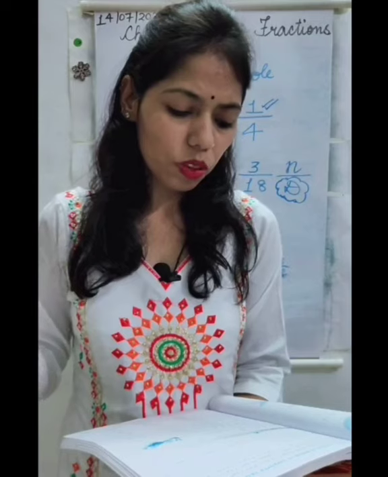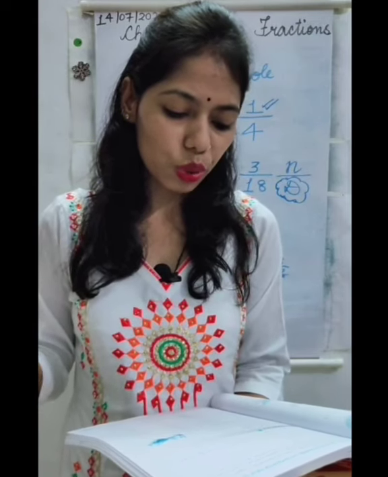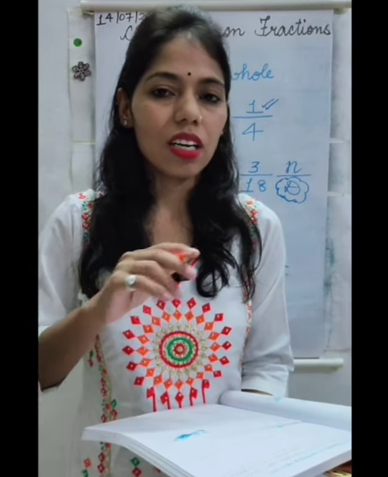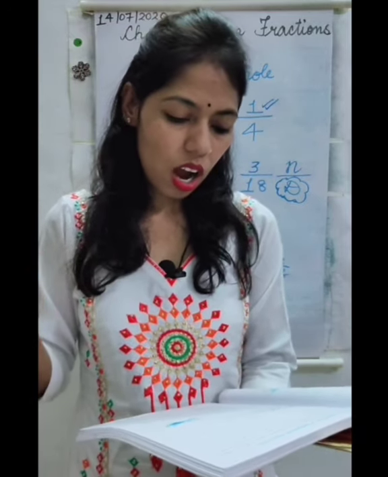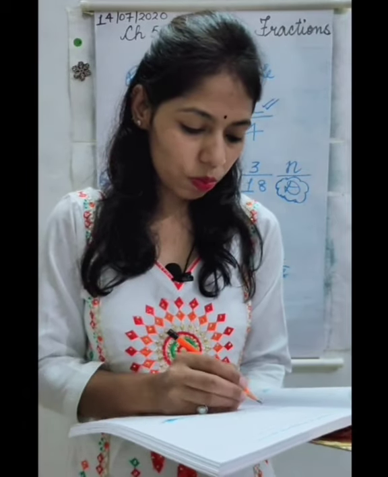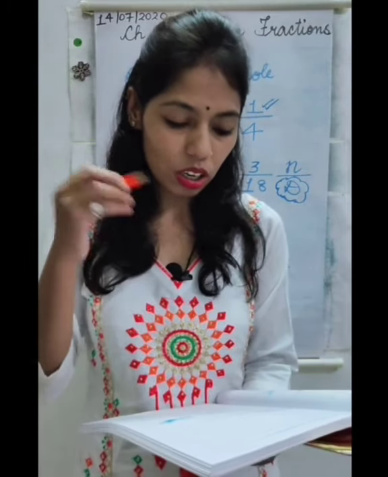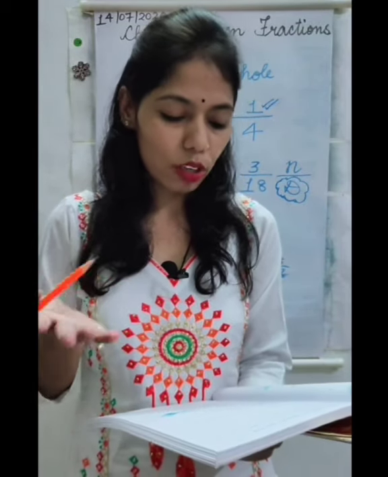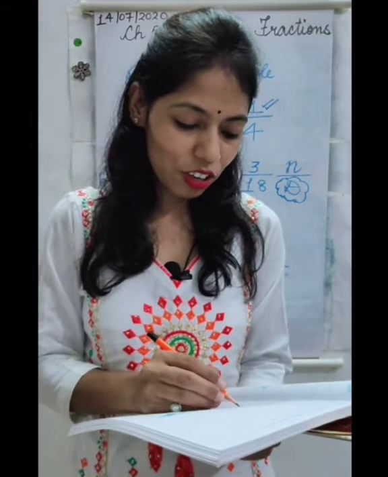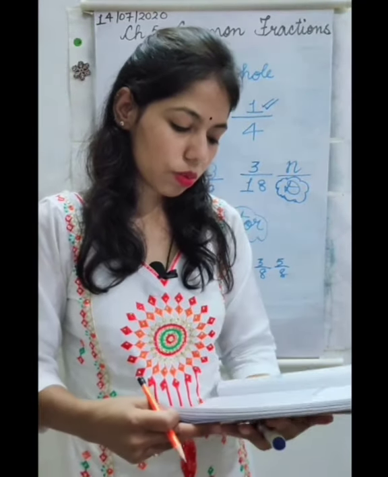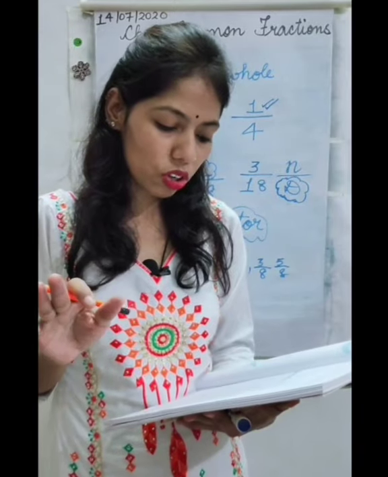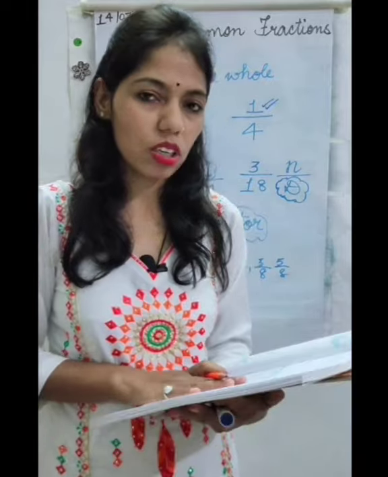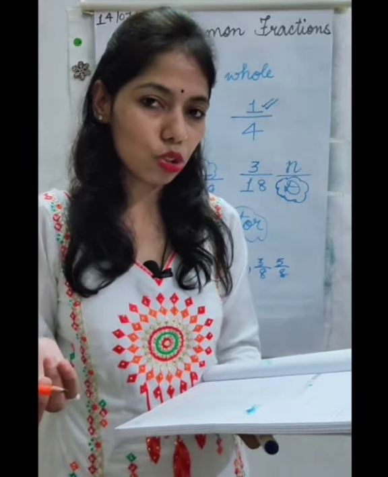Question number 2. Which of the following are unit fractions? So the fractions which have 1 in the numerator place are unit fractions. So let's check. 1 by 7. In this also you have to circle 1 by 7, 1 by 11, as it will be not a circle, so oval shape. 1 by 9. So 3 by 6 is not a unit fraction. How, I will tell you in the next exercise, where we will study about the mixed fraction. Now let's move to question number 3.